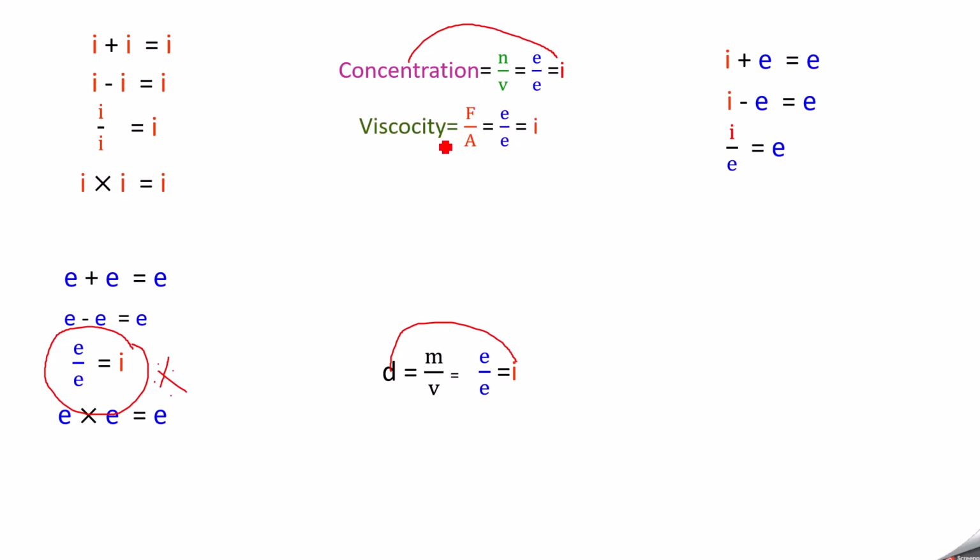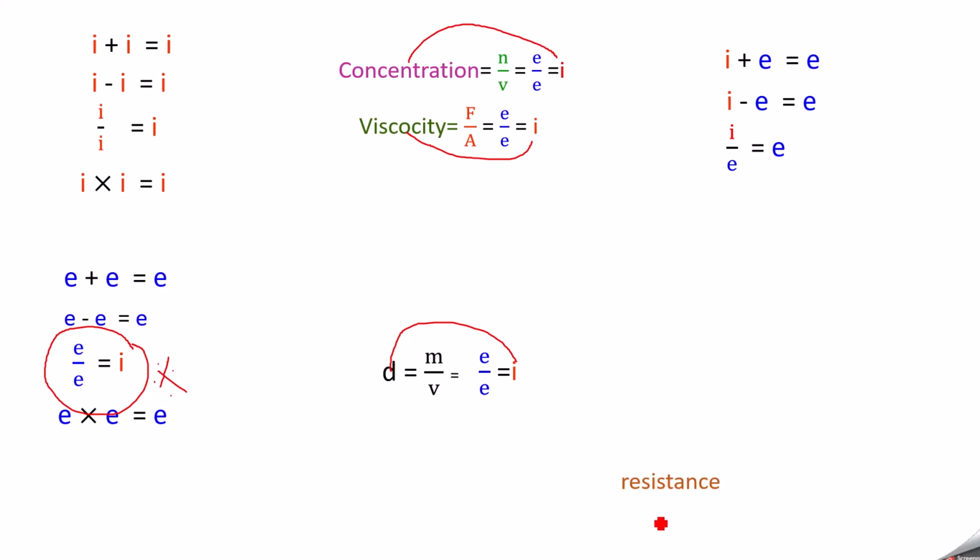Next you can take viscosity. Viscosity is equal to force by area. Force is an extensive property, it depends on mass. Whatever mass we have taken, based on that, the force will change. Area is also an extensive property. So when you divide these two, you are getting an intensive property. So viscosity will come under intensive property.